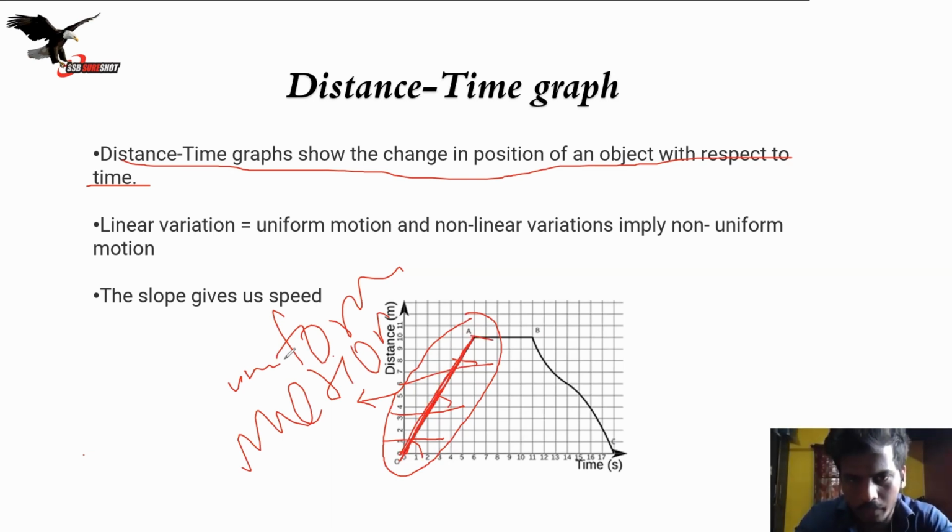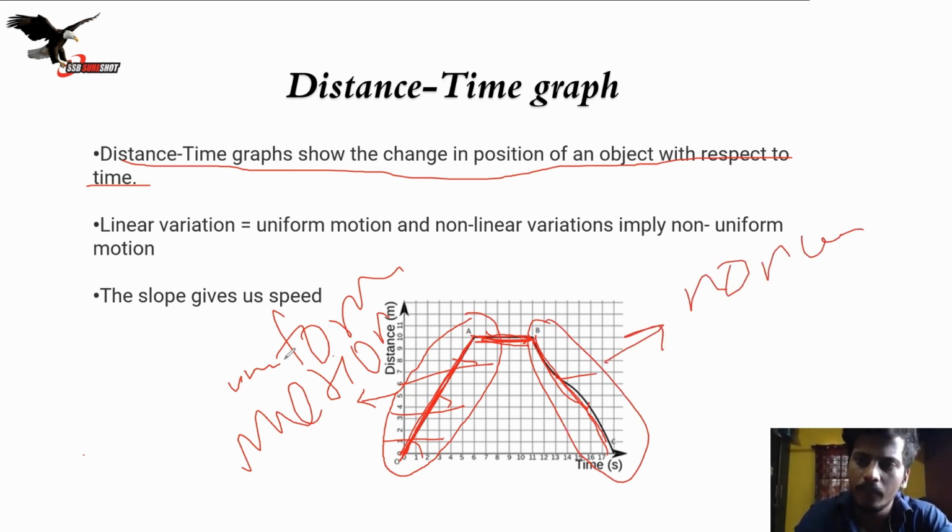Now from A to B, the object is at rest because time is increasing but distance is not increasing. Distance is 10 only, right? So that's why it is at a rest position. Now from B to C, the distance is decreasing, so it is an irregular curve. You can say it is non-uniform motion.